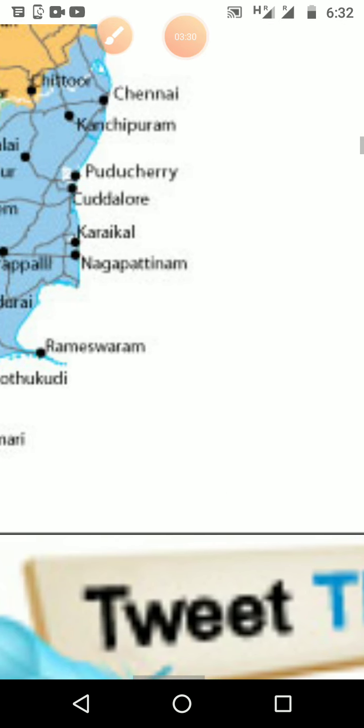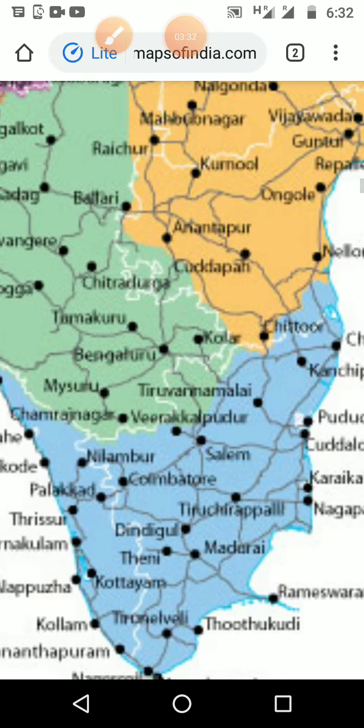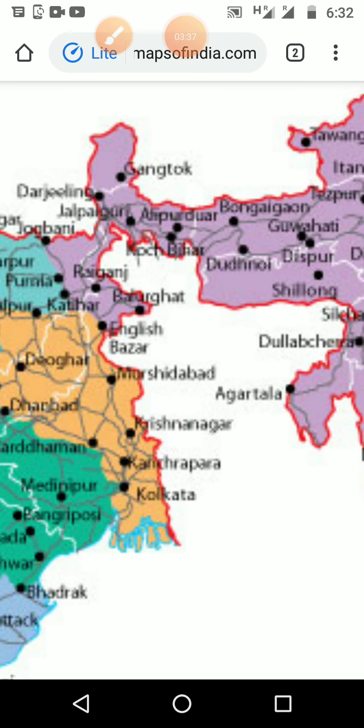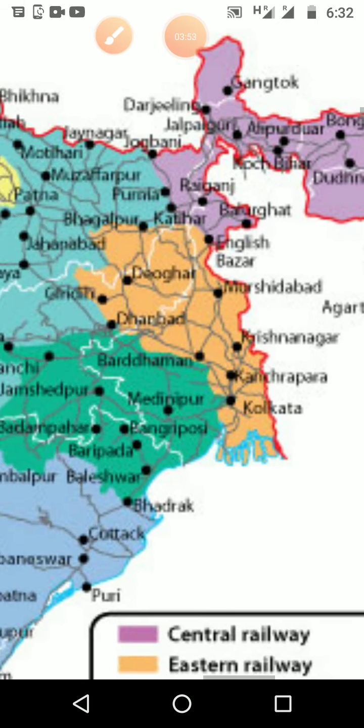The red color is the country boundary, and here it is ocean, that's why it is not shown. Here it is Bangladesh, here Nepal, here Burma, Myanmar, and that area is shown with a red color boundary, which shows the boundary with other countries, and the white color shows the different state boundaries.